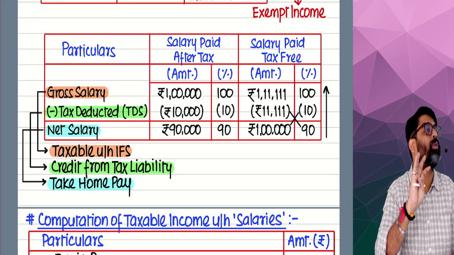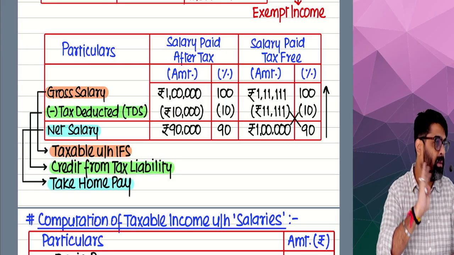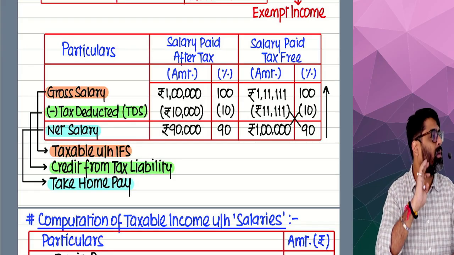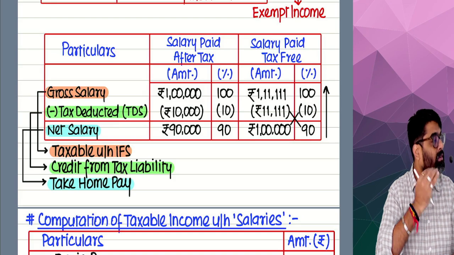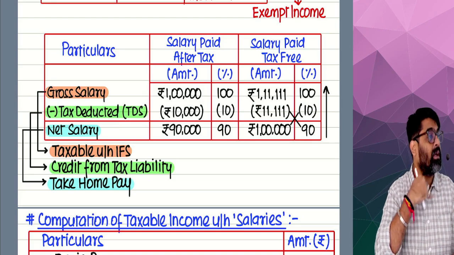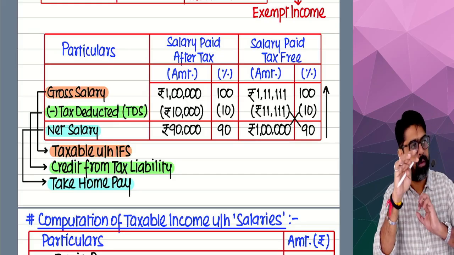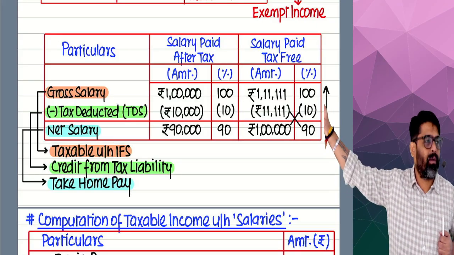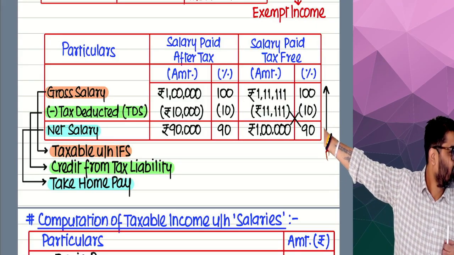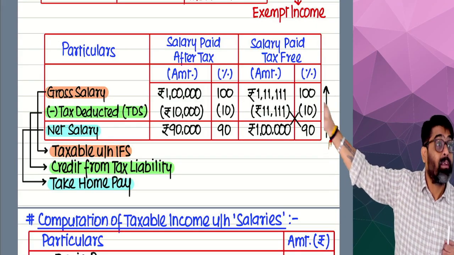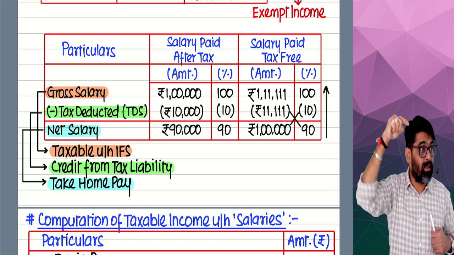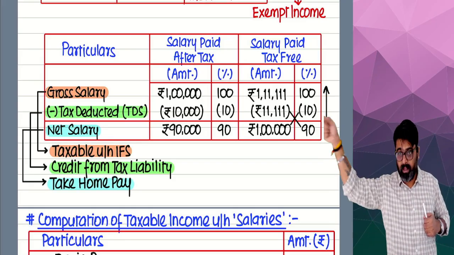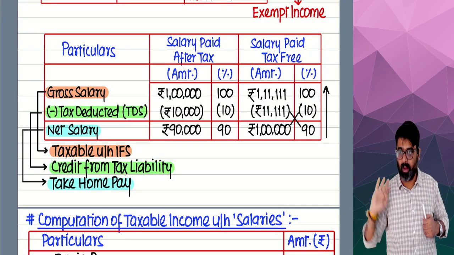Employer was supposed to deduct the TDS and give the balance amount, but the employer gave the full amount, saying whatever tax I was supposed to deduct, I'm not going to deduct. Don't worry, I'm going to give you the full salary. That TDS I will pay from my own pocket. Possible or not possible? See, the government has to take the tax. Government is going to take the tax from the employer.